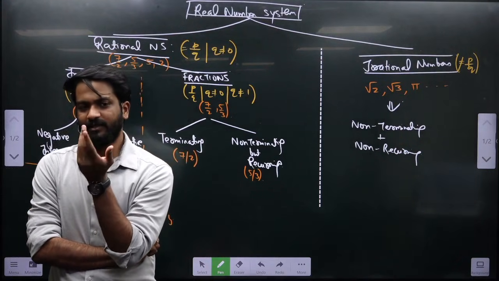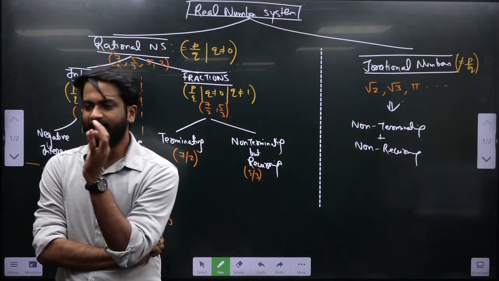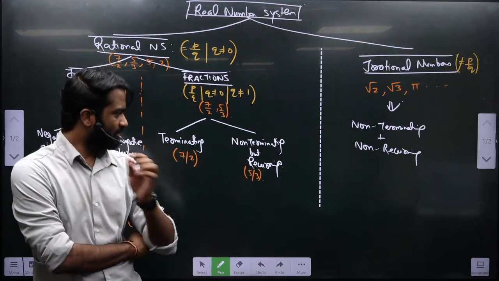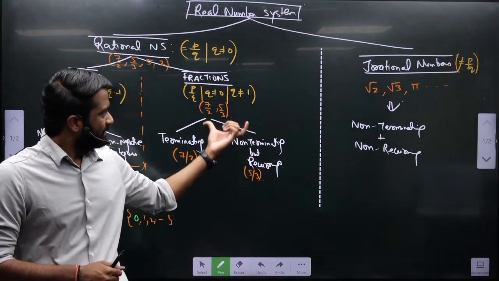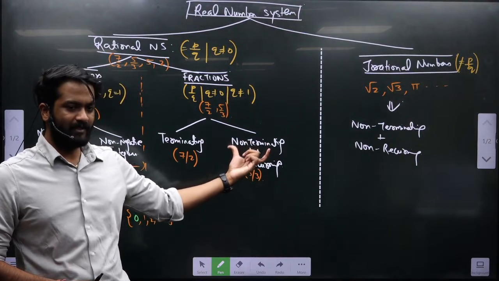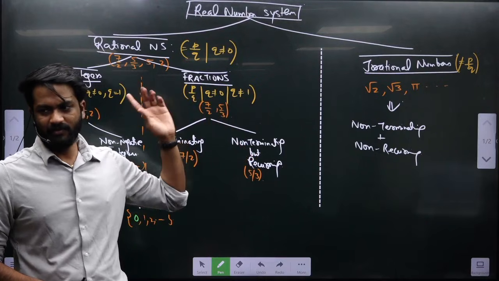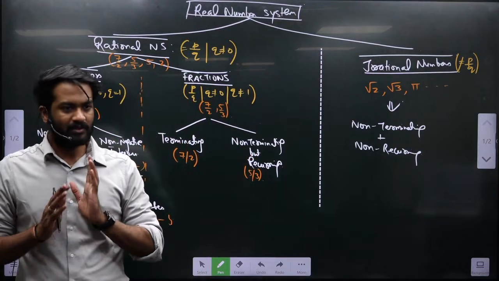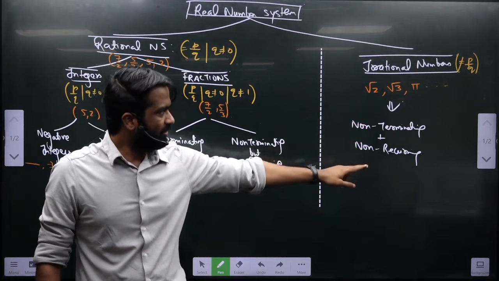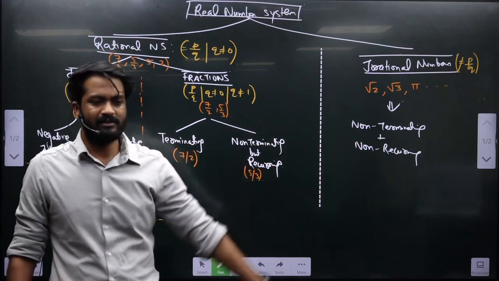I am making it again in front of you. Why? Because of this. These category of fractions are there which are non-terminating but could be recurring and are part of the rational number system. So irrational numbers are those numbers which are non-terminating and non-recurring, and they both are same.